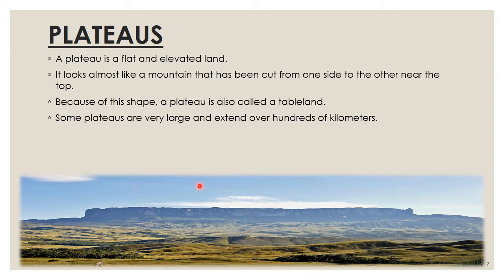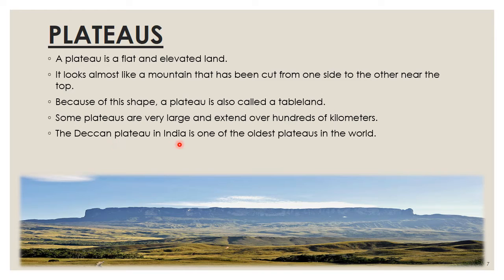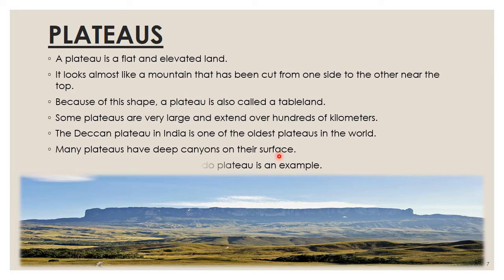Some plateaus are very large and extend over hundreds of kilometers. The Deccan Plateau in India is one of the oldest plateaus in the world. Many plateaus have deep canyons on their surface. The Grand Canyon in the Colorado Plateau is an example.